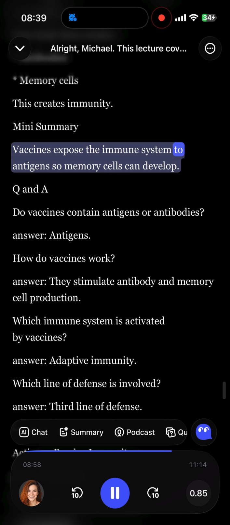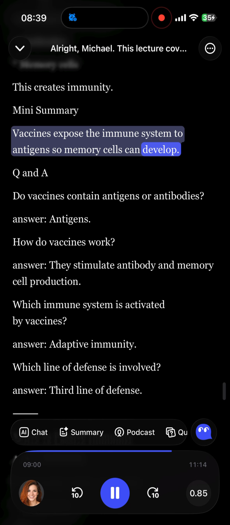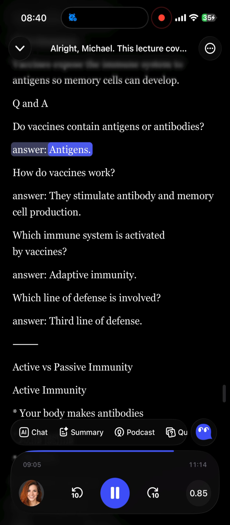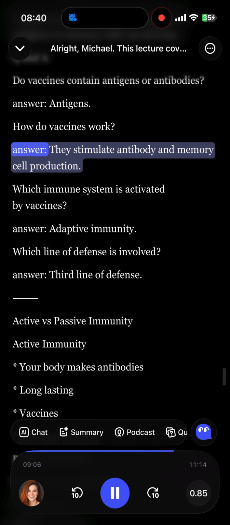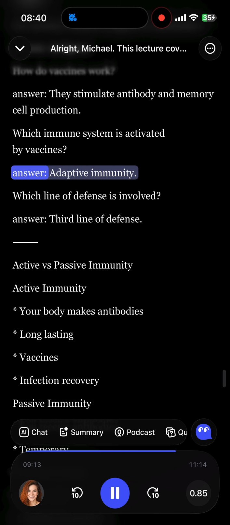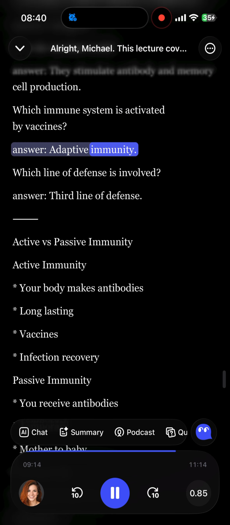Q&A. Do vaccines contain antigens or antibodies? Answer. Antigens. How do vaccines work? Answer. They stimulate antibody and memory cell production. Which immune system is activated by vaccines? Answer. Adaptive immunity. Which line of defense is involved? Answer. Third line of defense.